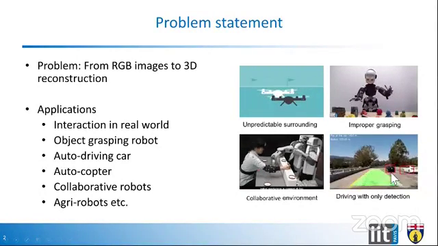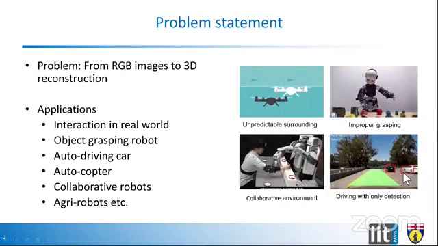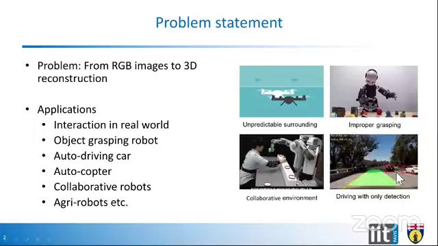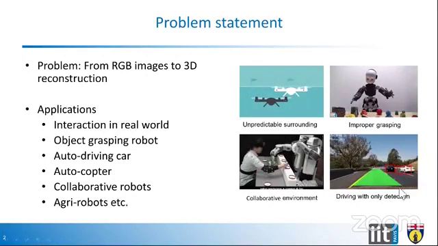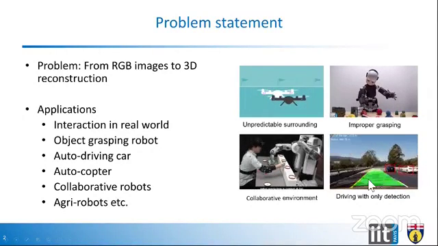It is able to detect both these cars. However, it does not have 3D information of the cars moving in front of it. Therefore, it is unable to overtake. So for autonomous driving, the 3D information is really important.